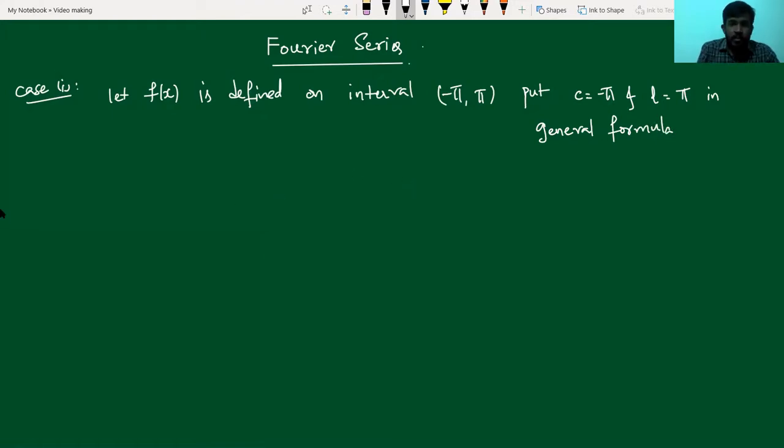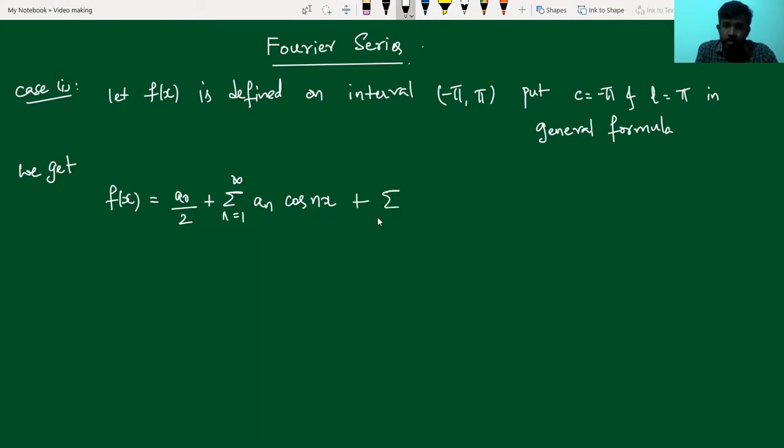If we do this substitution, we get the Fourier series expansion of the periodic function f of x, given by a0 by 2 plus summation n running from 1 to infinity an cos nx plus summation n running from 1 to infinity bn sin nx.